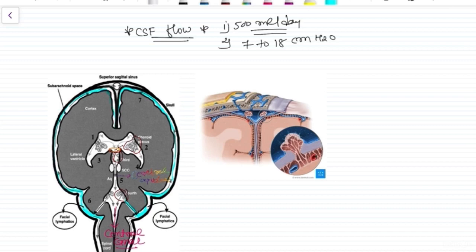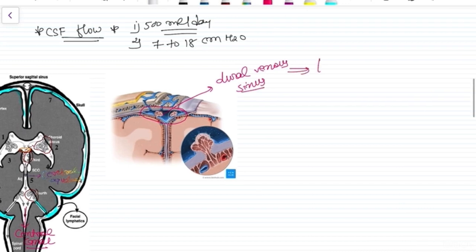Now, how does it get drained from the subarachnoid space? For this reason, just focus on this diagram. The structure which is this blue color is called the dural venous sinus. A dural venous sinus is nothing but a fold of dura mater, right? The parietal and the visceral layer of the dura mater fold and form a sinus in which the blood runs. It is a vein, you can say the veins of the brain, right?